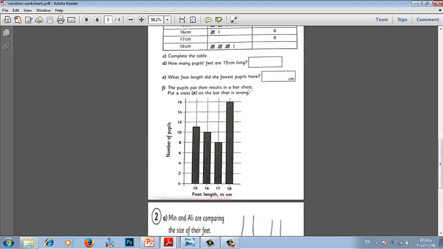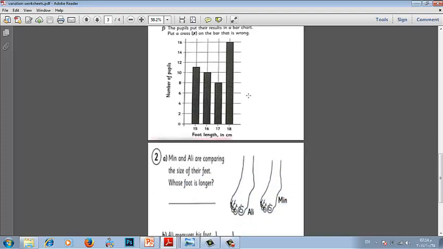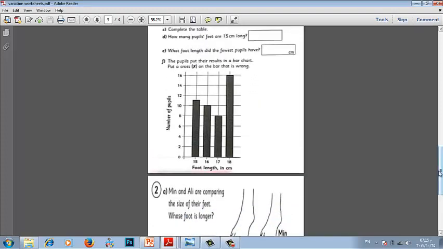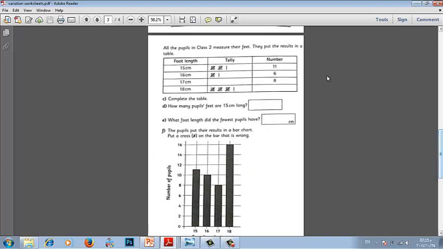The pupils put their results in a bar chart. Put a cross on the bar that's wrong. We have to compare. 15 centimeter, 11. 15, 11, right. 16 centimeter, 6. 16 centimeter, 10. So this one is wrong. 17 centimeter, 8. Right. 18 centimeter, let's see, 16. Perfect. So now we know that the second bar is the wrong one, as they drew it to 10 and here it's only 6.